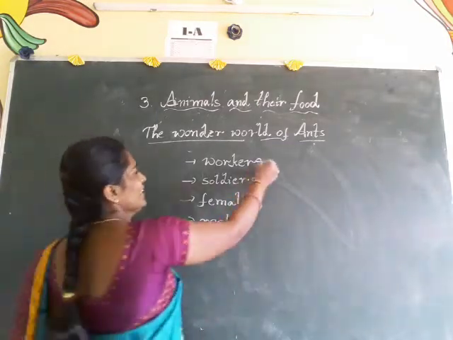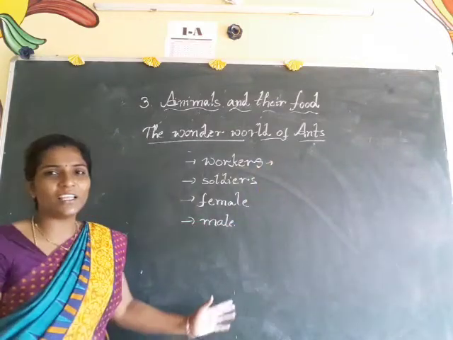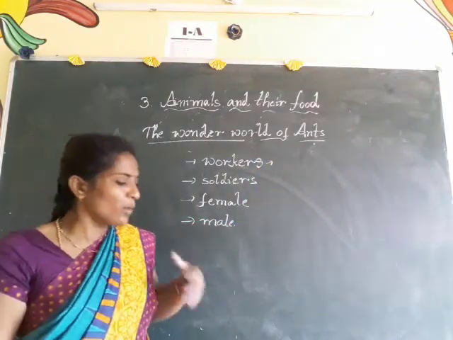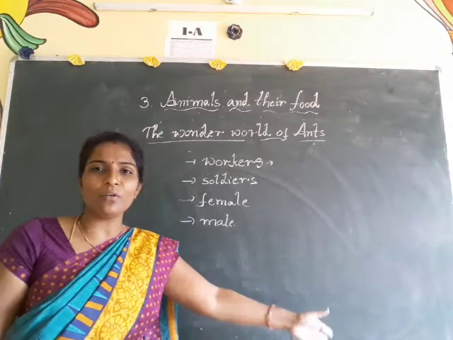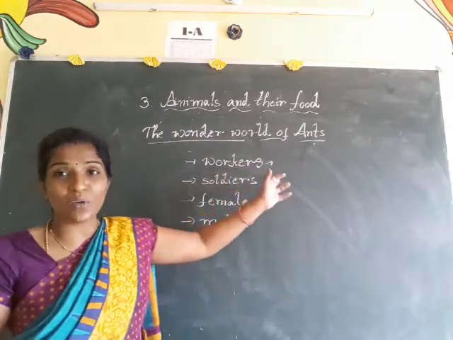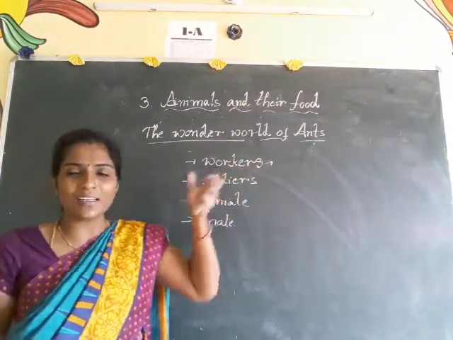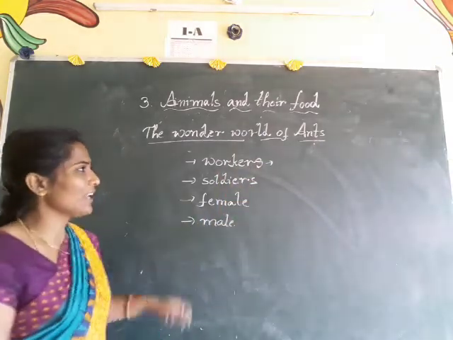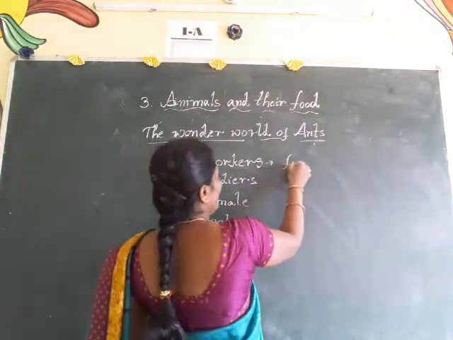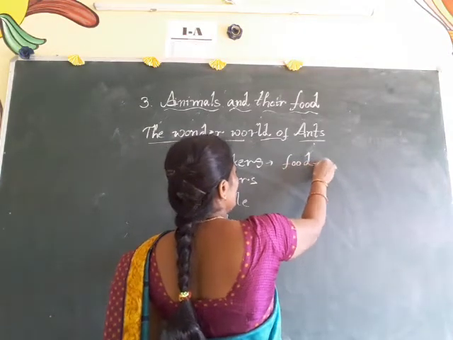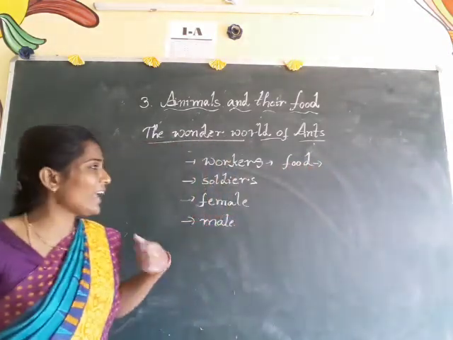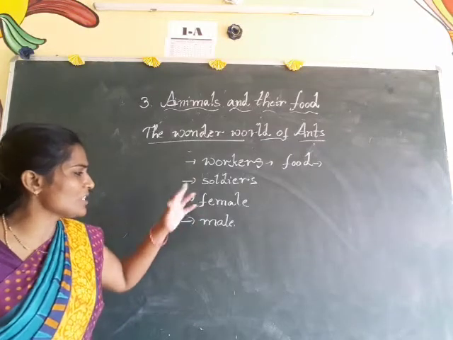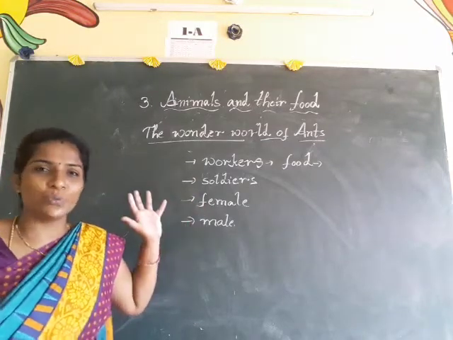And workers, see here, what will they do? The ants we see outside on the ground are what we call worker ants. They will collect their food, and they will not eat it themselves only. They will carry it for all the soldiers, female ants and male ants too.